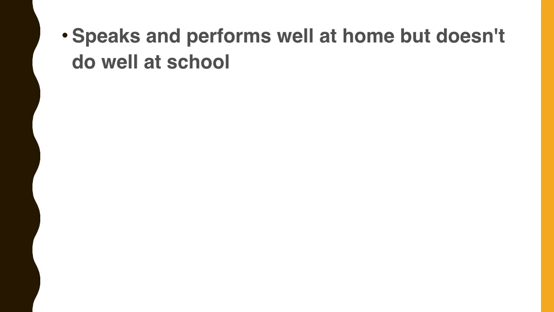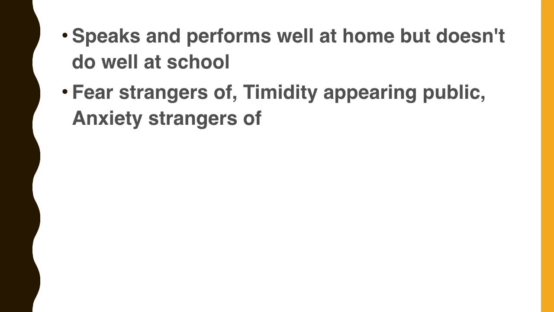Speaks and performs well at home but doesn't do well at school. My child speaks and performs very well at home but doesn't do well at school. That may be because of the fear of strangers. So you can take the rubric fear, strangers, of. Another rubric, timidity appearing in public. And the third one, anxiety, strangers, of. So that may be because of anxiety because of the strangers, or the fear of strangers, or timidity appearing in public.